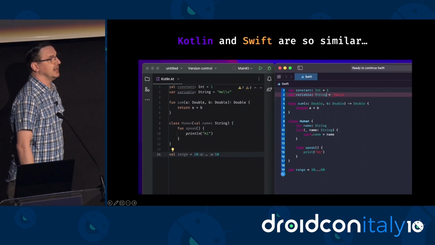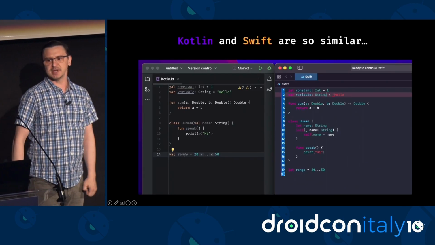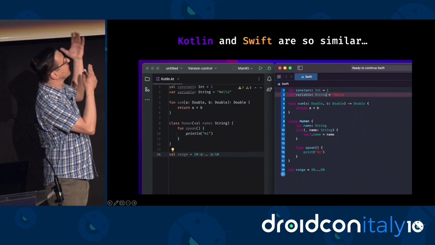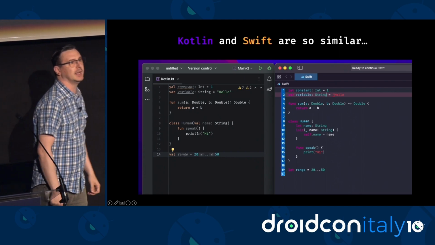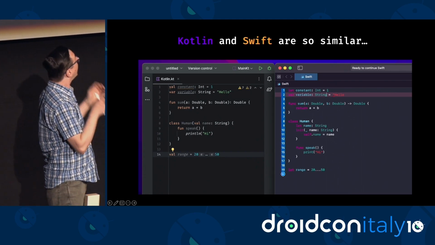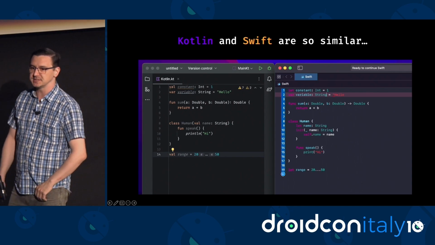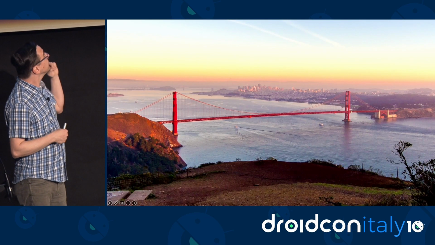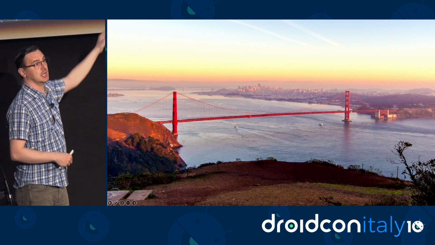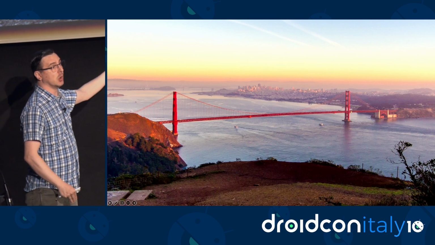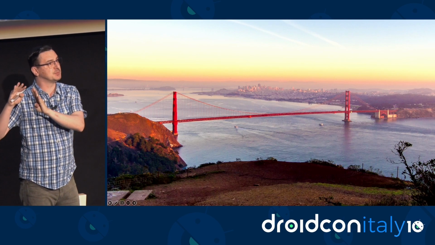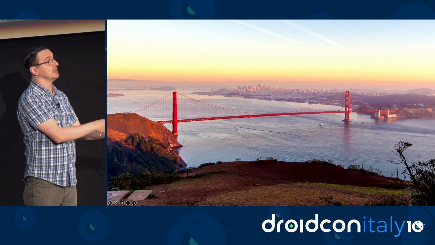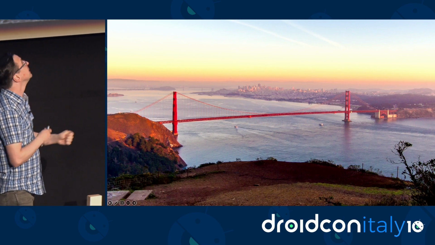But you can ask me, Andre, Kotlin and Swift are so similar, right? So why is it so hard to write KMP libraries that are good for Swift developers? Okay, if you're ever going to visit me in California and you try to cross the Golden Gate Bridge, you're going to discover you're going to have to pay a toll. And the toll here to cross the bridge between Kotlin and Swift is called Objective-C.